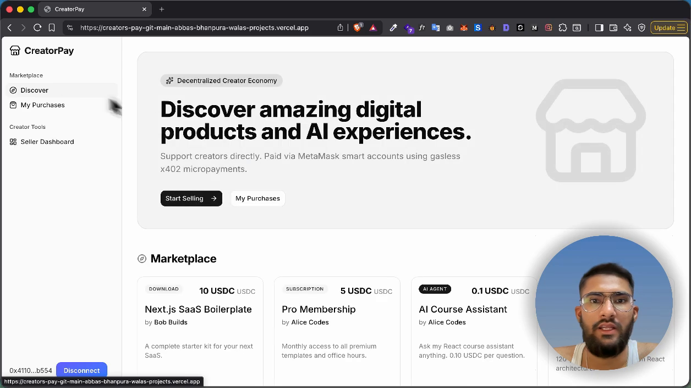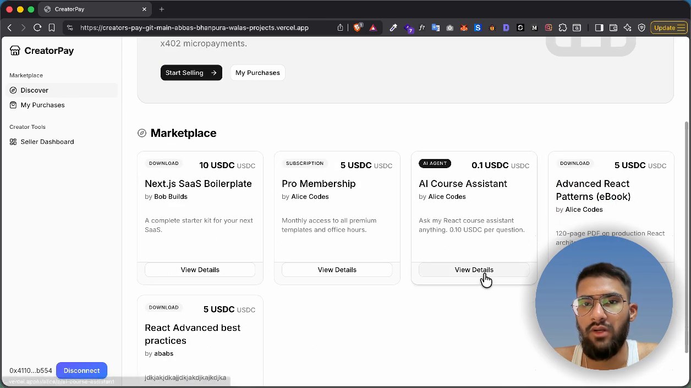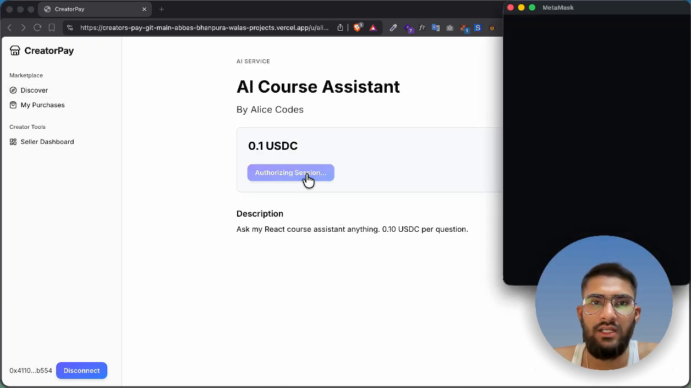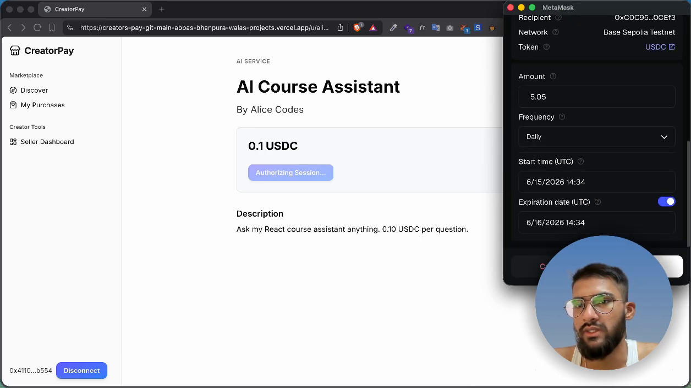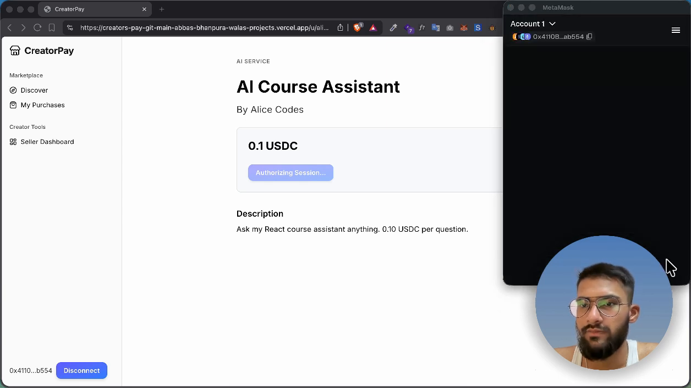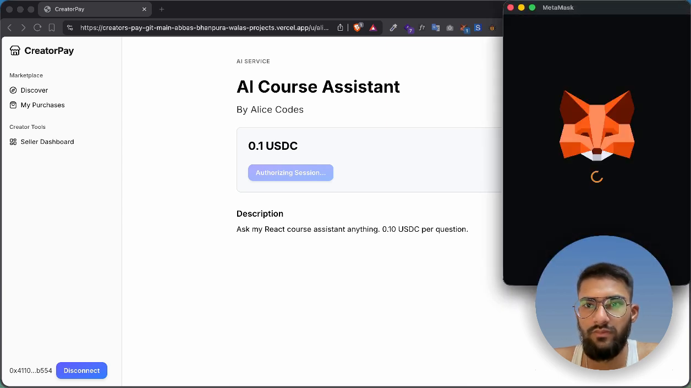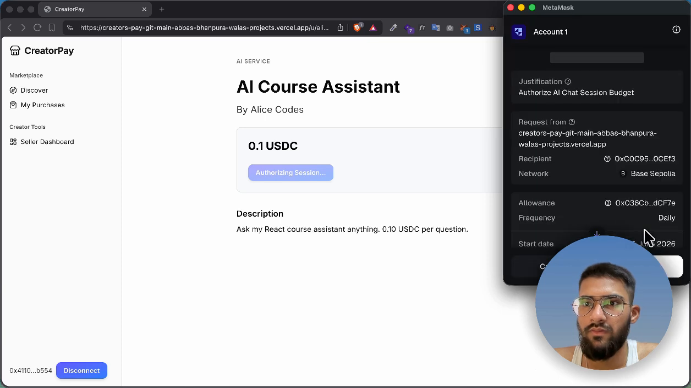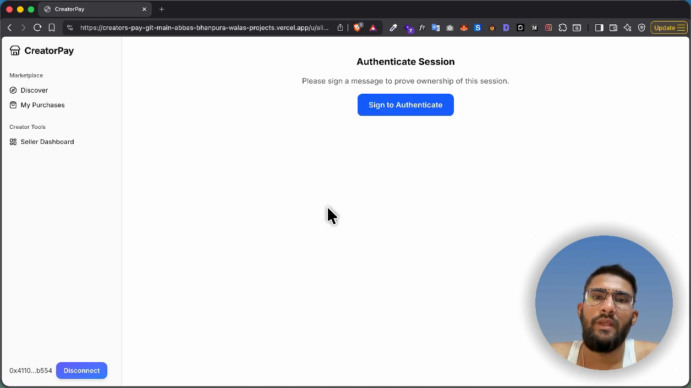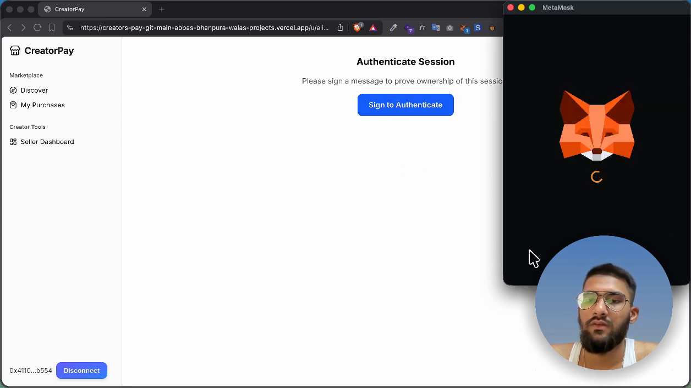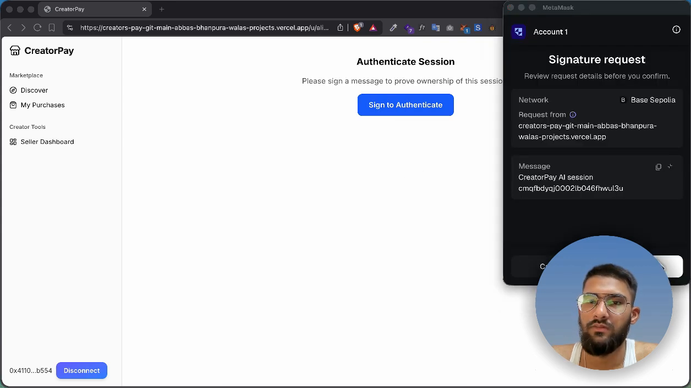Also we have the agents part, which is a very interesting part. Let us say it will charge 0.1 USD per query. So we can start a chat session. First we need to deposit at least 0.1 USDC. Then, based on that, it is verifying the payment. Let us sign in to authenticate, and then yeah.